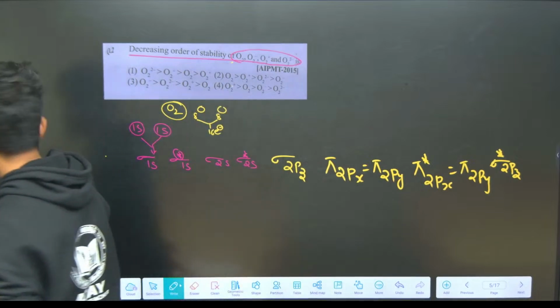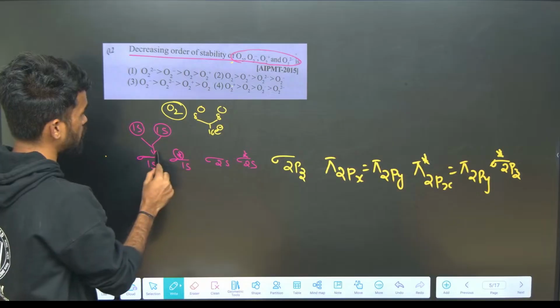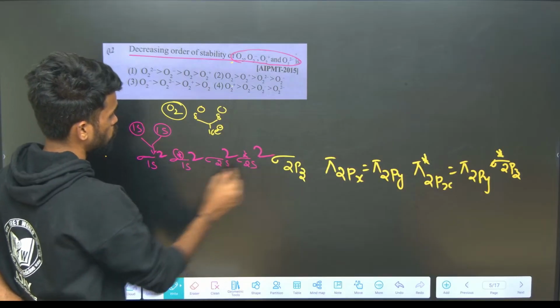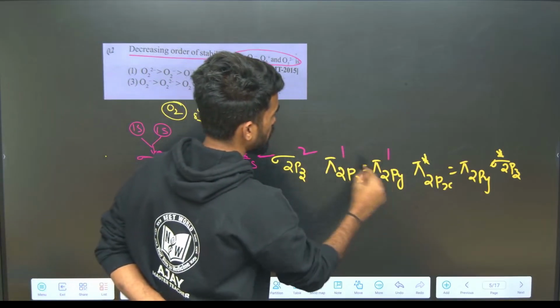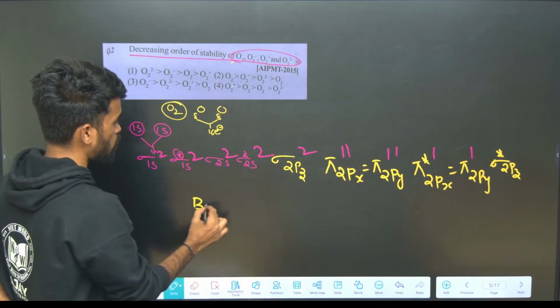Now tell me what I can make here. It will be like this now. So fill the electrons, how many electrons are there? 16 now. 2, 2, 2, 2, 8, then 9, 10, 11, 12, 13, 14, 15, 16. So 16 electrons are there. So find the bond order for this.